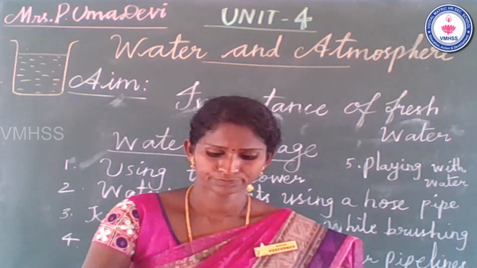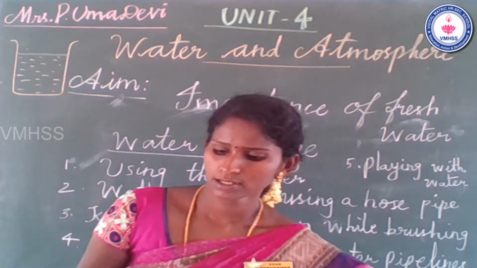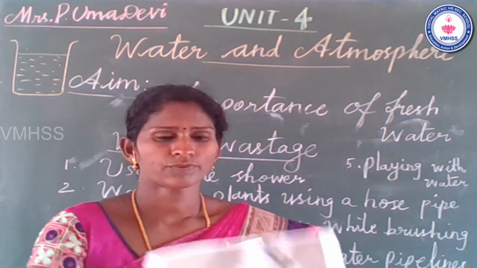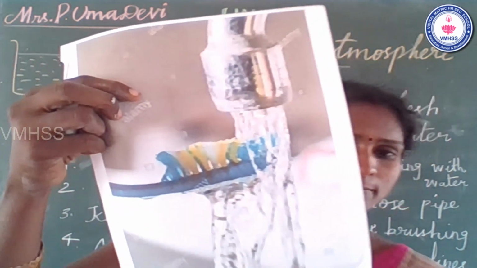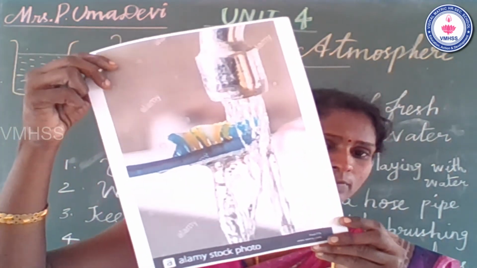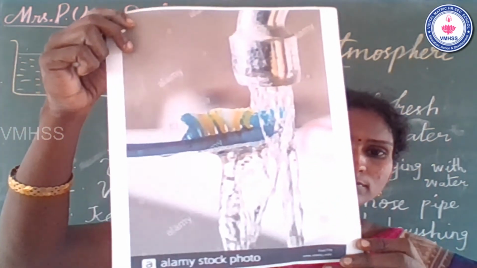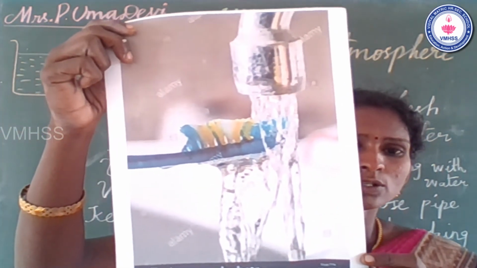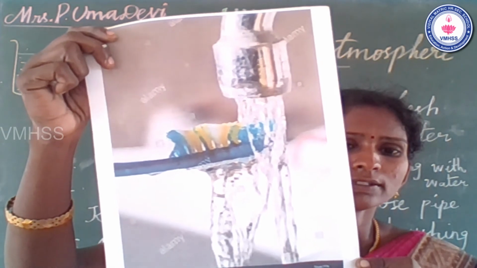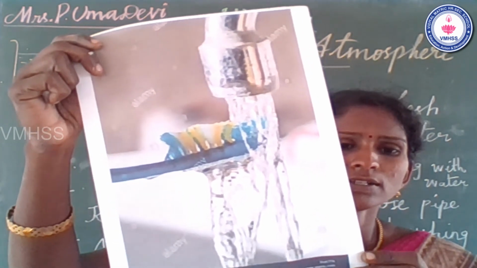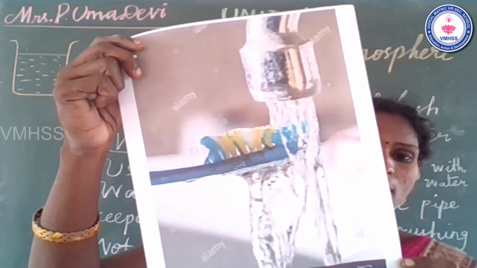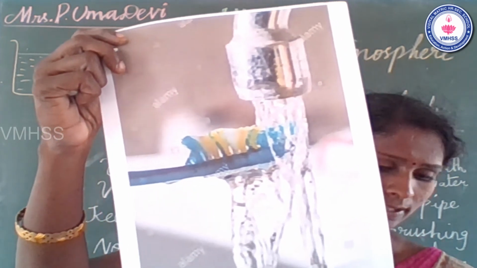See that? That is one of the water wastages. See the picture. You always keep your tap open while brushing your teeth and washing your hands.